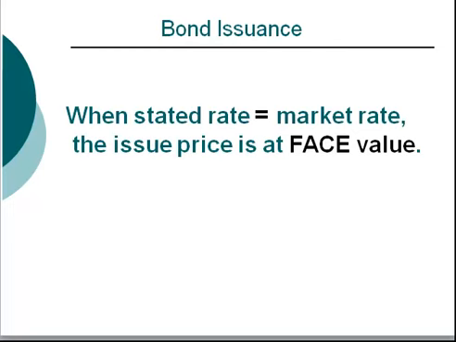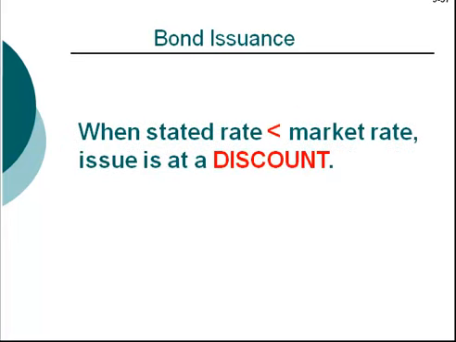Let's review. When stated rate is equal to market rate, the bond that's being issued is the same as those in the market. It will simply issue at its face value. If, however, stated rate is less than the market rate, the bond that is being issued is not as attractive as others in the marketplace. In order to entice investors to loan us money, we will have to issue the bond at a discount, that is, less than face value. If, however, the stated rate is greater than the market rate, then the bond will issue at a premium.